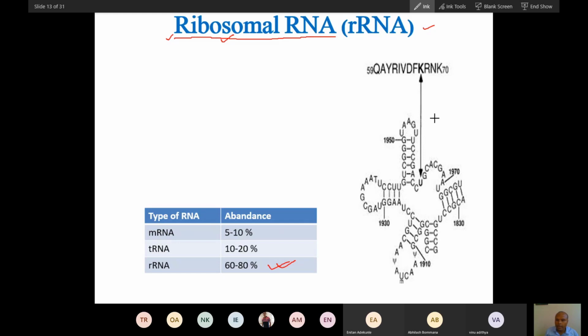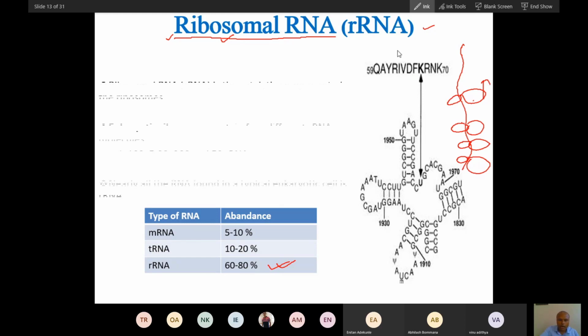And I told you many ribosomes bind to one mRNA. So comparing mRNA versus rRNA, obviously rRNA will be very high in comparison to mRNA. mRNA is the least and rRNA is the highest.